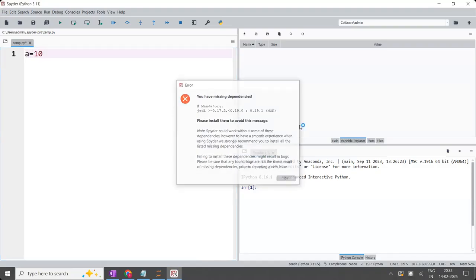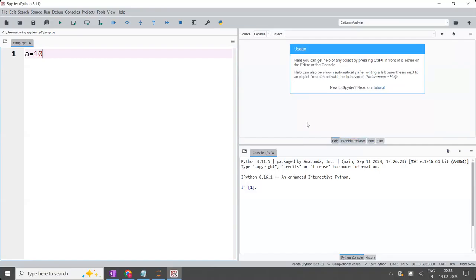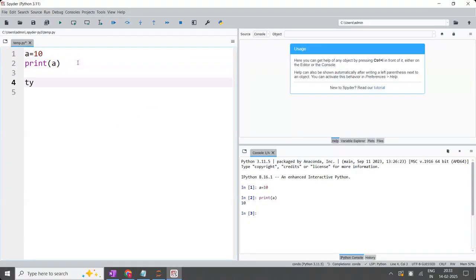Assume this variable explorer is not there. This tab is not available. This window is not available. a is equal to 10. After a is equal to 10, how to check what is the value inside a? We have to use print(a). Print a will give the value inside a. At the same time, type(a) will give you the type of the object. In the type function, you have to write either the variable name or value. Then you are going to see the output here.